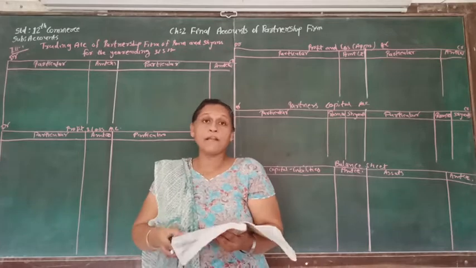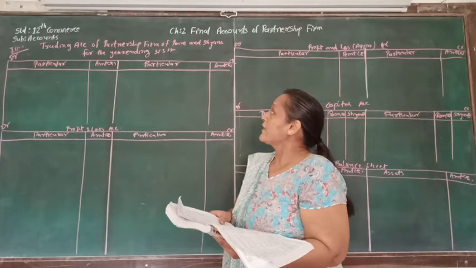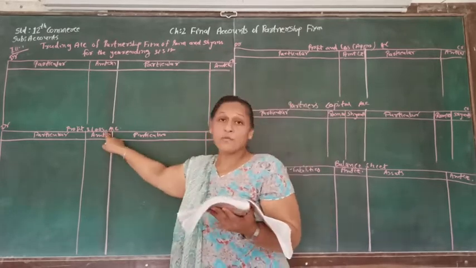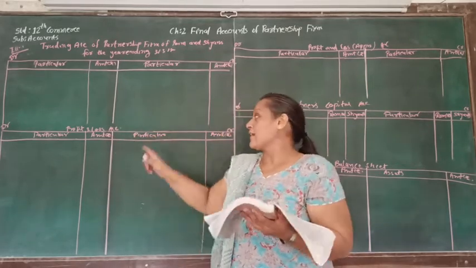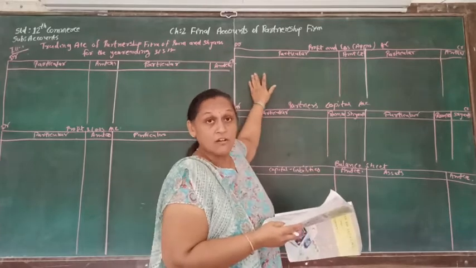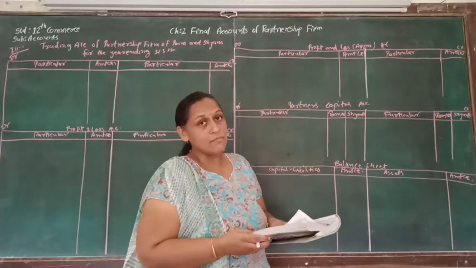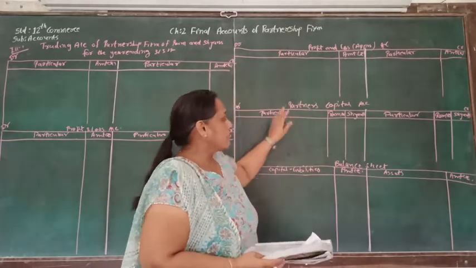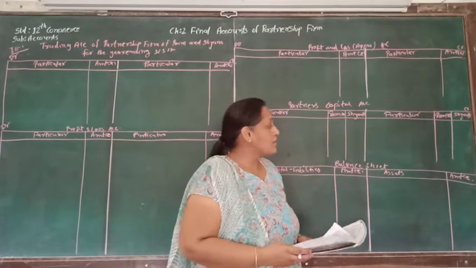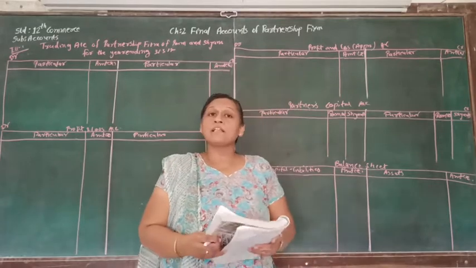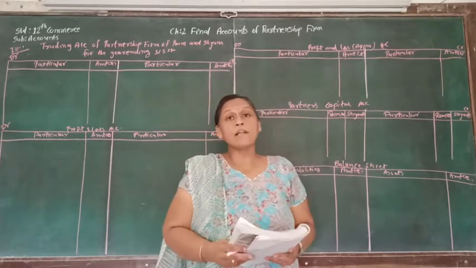When we are preparing the accounts, we have to write trading account of partnership firm of Ram and Shyam for the year ending 31st/3/17. Again for the profit and loss account, the same heading is supposed to be written. In the board exam, it is necessary. For the profit and loss appropriation account also we have to write the same heading, for the year ending 31st/3/17. Partners capital as well as the balance sheet as on 31st/3/17. So it is compulsory to write the heading. Again debit and credit is also compulsory. So this is how we have to prepare all the accounts.